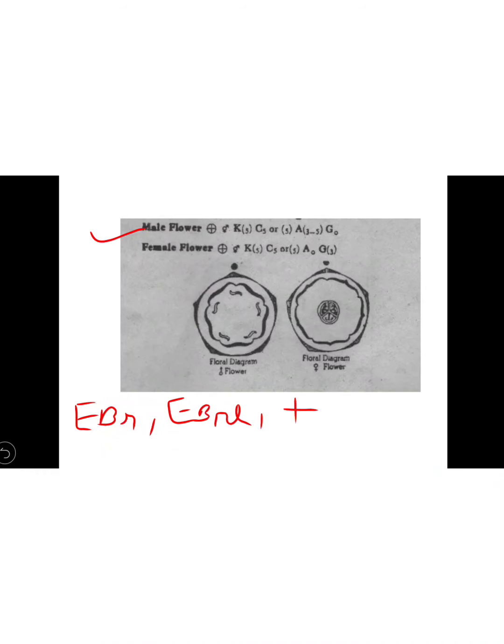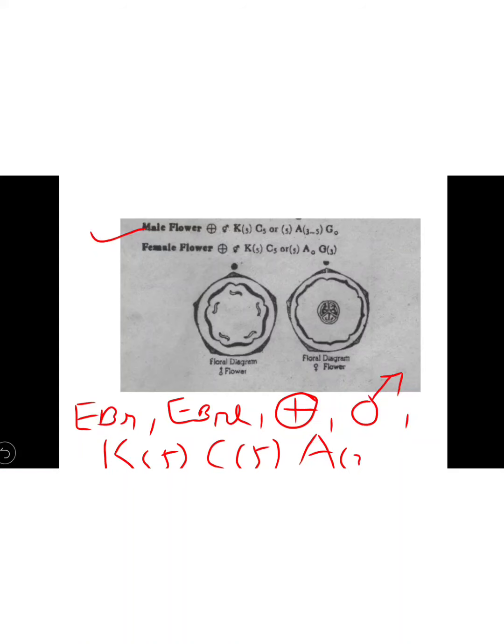Then the flower is actinomorphic, only the male portion is present, the female is absent. Next, the calyx is gamosepalous, then the corolla is also gamopetalous. Then the anthers are 5 in number, but the arrangement is 2 plus 2 plus 1.